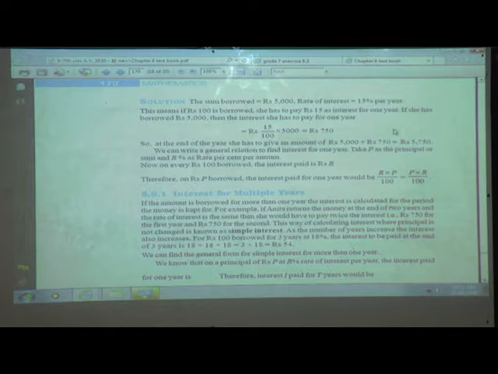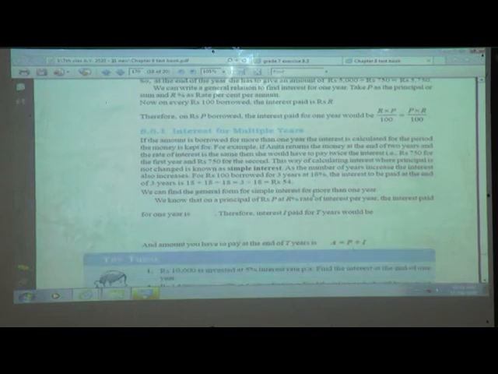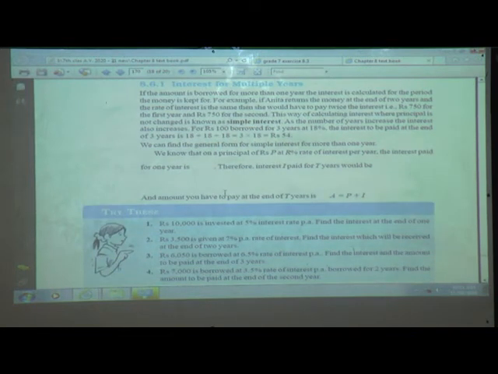This term is used in a bank, and this is practically done when you have a business or something. They borrow a loan from the bank, and they pay an interest for 2, 3 years, 5 years, 10 years, whatever it is. So we will see what the steps and the situation are, how to pay the interest for multiple years. So we will learn this in detail.